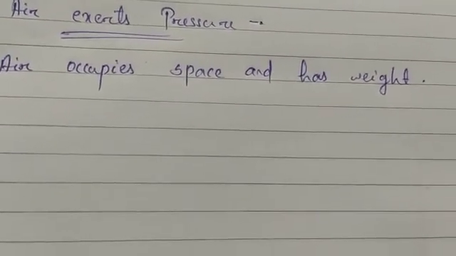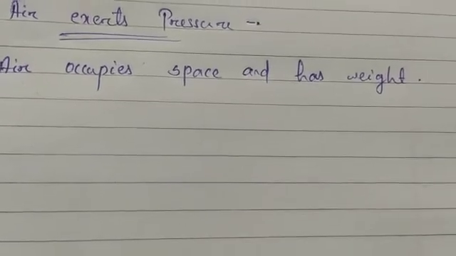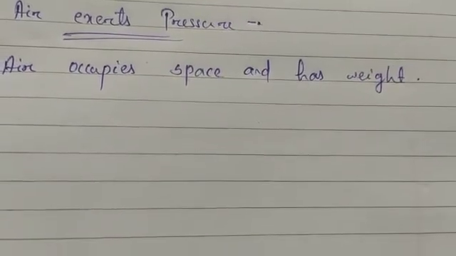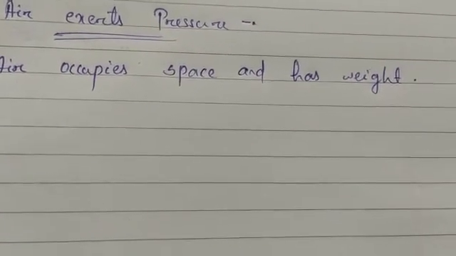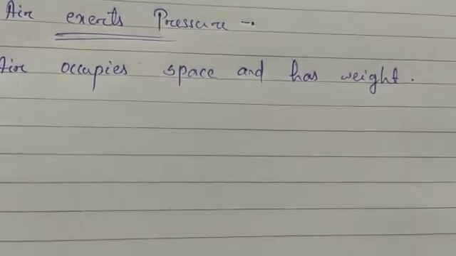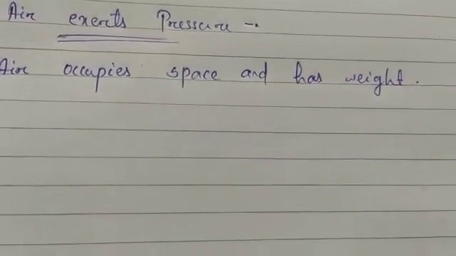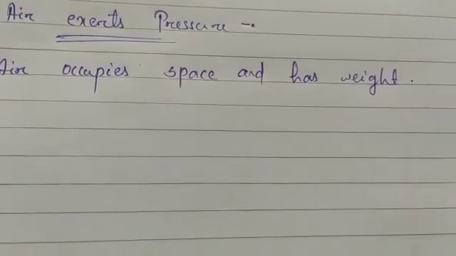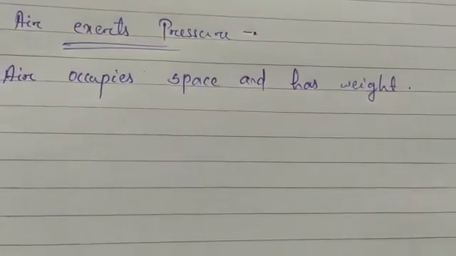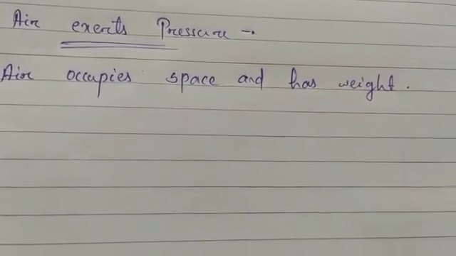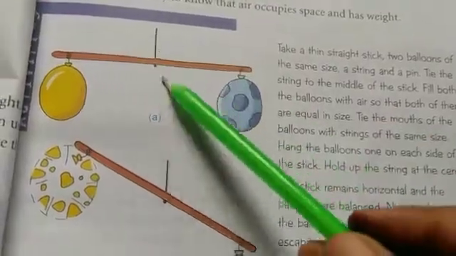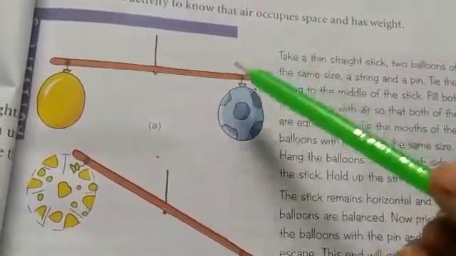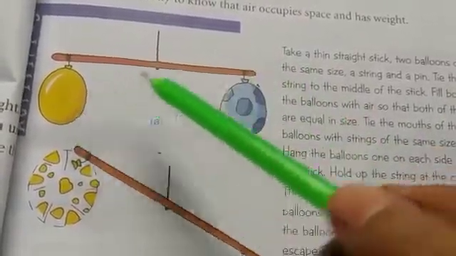But now you will do one thing, you will bring a pin and make a hole in one balloon, so that the air will escape from the balloon. Then you will see that the balloon which is filled with air is heavier, so the stick will bend towards the heavier object, and this proves that air has weight. Like here you can see, in the first case, when both the balloons are tied, the stick remains horizontal, because the balloons are balanced.